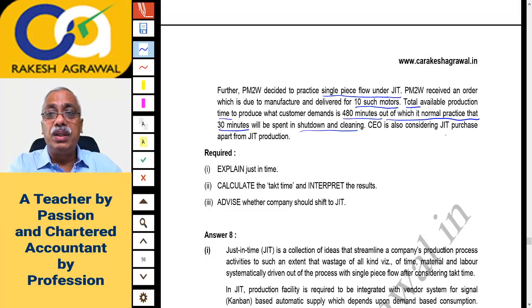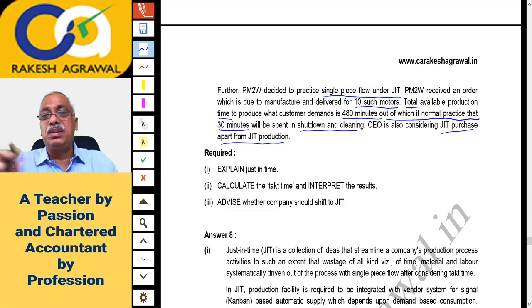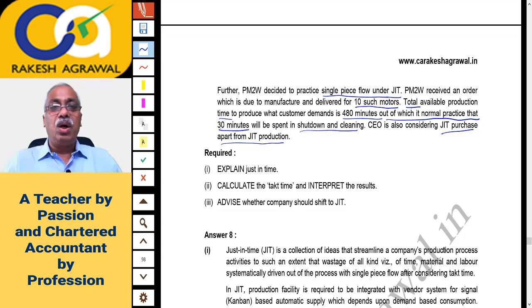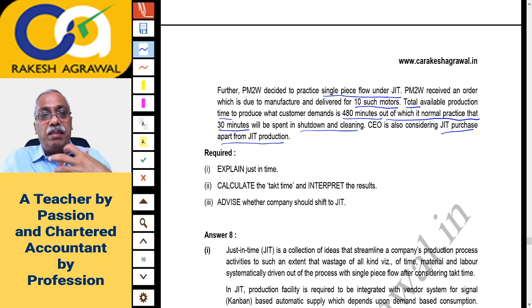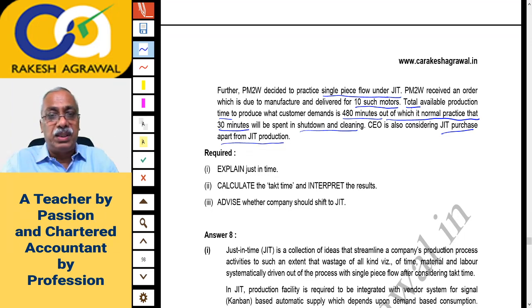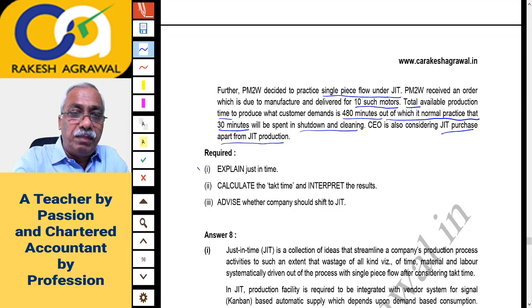CEO is also considering JIT purchase apart from JIT production. So CEO is considering the purchase on JIT basis along with JIT production. Okay, only this much is the data. Required. Explain just in time. So okay, first question is again a theory question. You have to explain what is just in time system, right? So you can quote about just in time production also and just in time purchase also. So this is theory part.